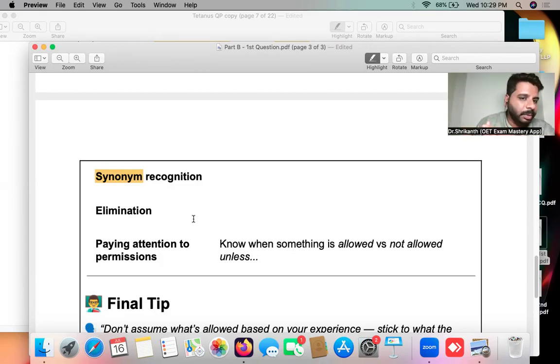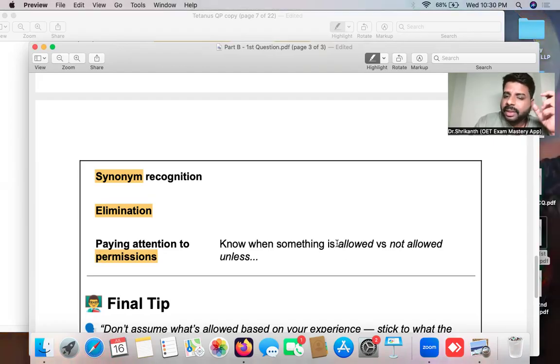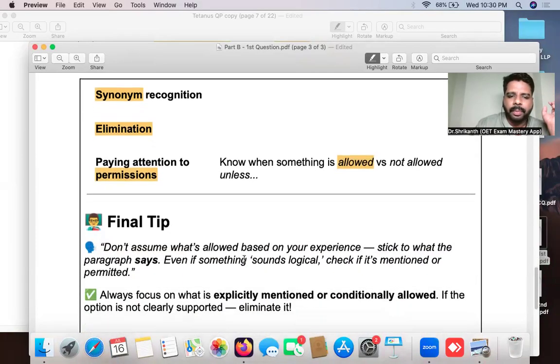So that skill is important. Elimination strategy is also very, very important. We'll be discussing that later on. And then paying attention to permissions. Permissions basically, so this is a condition based question. That is when the nurse is allowed or not allowed to do something.